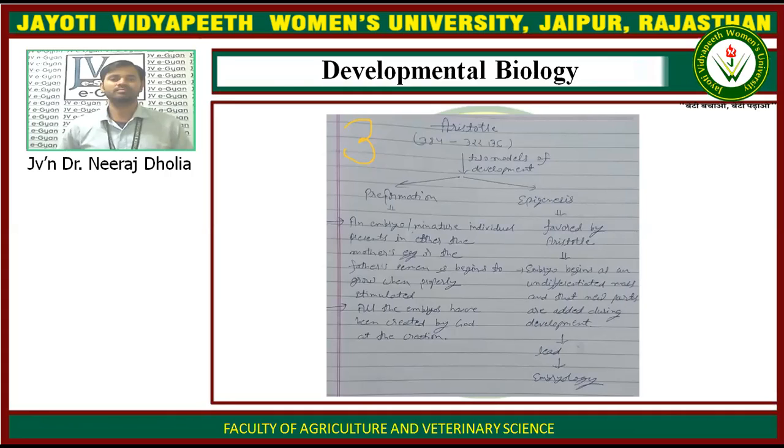So this theory says that the animal grows as an undifferentiated mass. Undifferentiated means immature cells, like the stem cells, which are immature, which are not dedicated to a specific organ or a specific type of cells. So the animal starts to develop from the undifferentiated mass, and during the development, new parts are added into the developing embryo. So this is a scientific theory, and this further led to embryology.